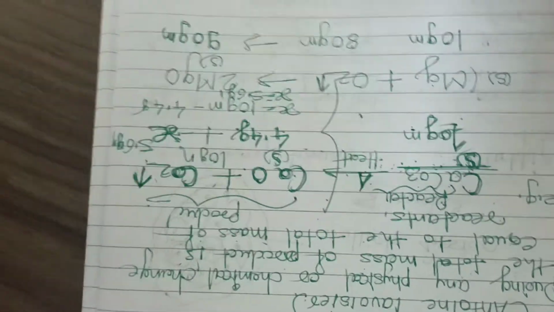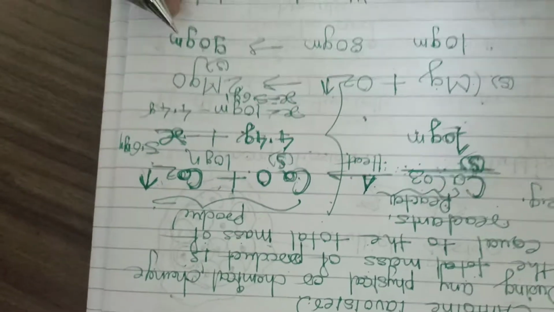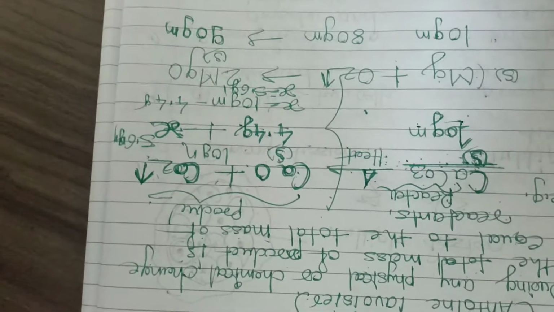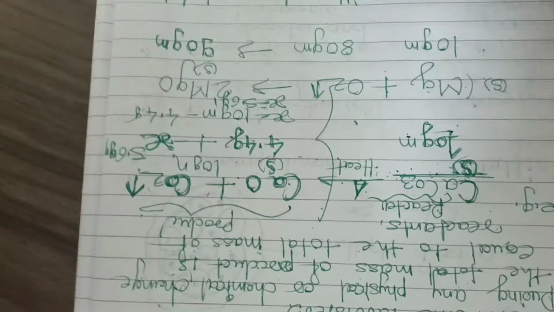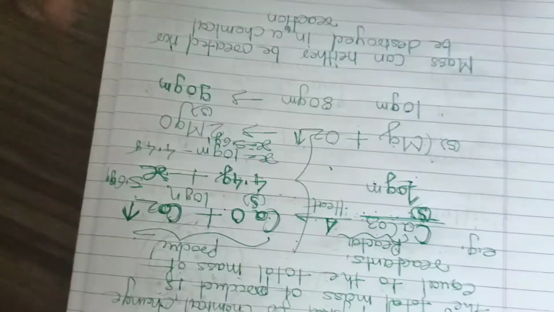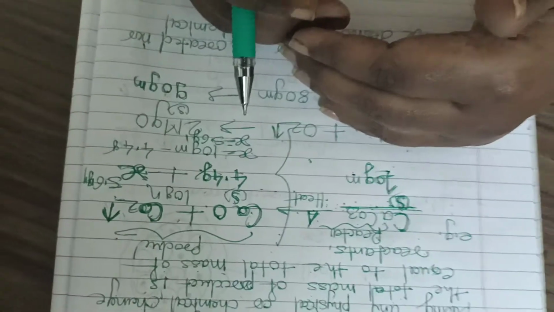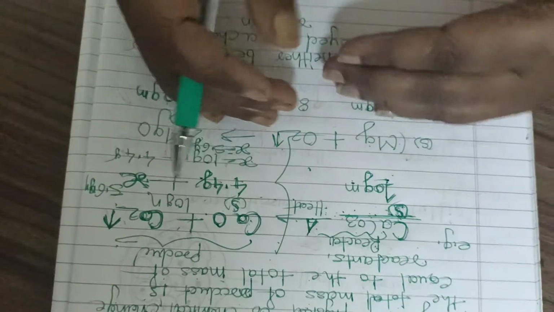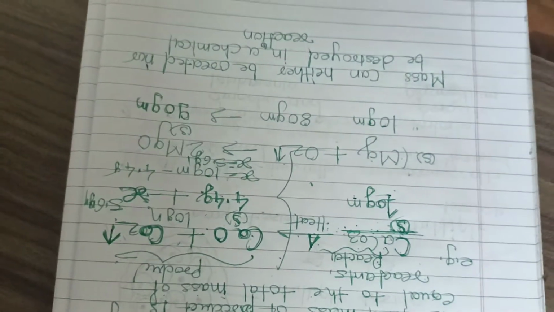That means mass can neither be created nor be destroyed in a chemical reaction. Whatever reactant we take, that much only product we are going to get. Product will not be less or more. So reactant and product mass will be exactly equal.